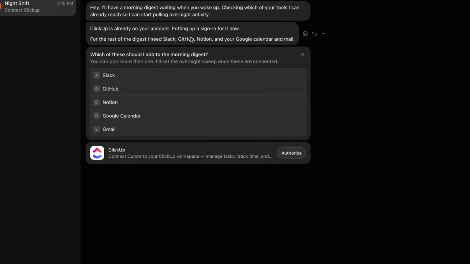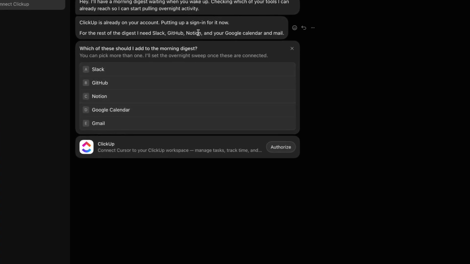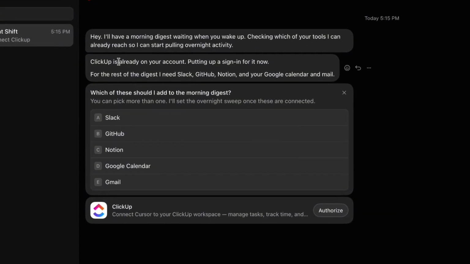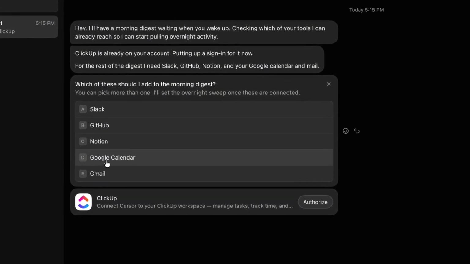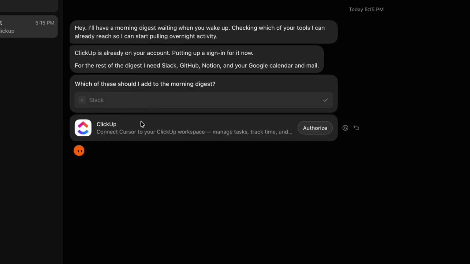Grokbot is a desktop app from xAI, and the thing to understand up front is that it isn't one assistant. It's a list of bots. Each one is its own chat, with its own tools, its own memory, and its own schedule. This is the first bot I made. I called it Night Shift, and the only instruction it got was to have a digest waiting for me in the morning. Watch what it does with that.